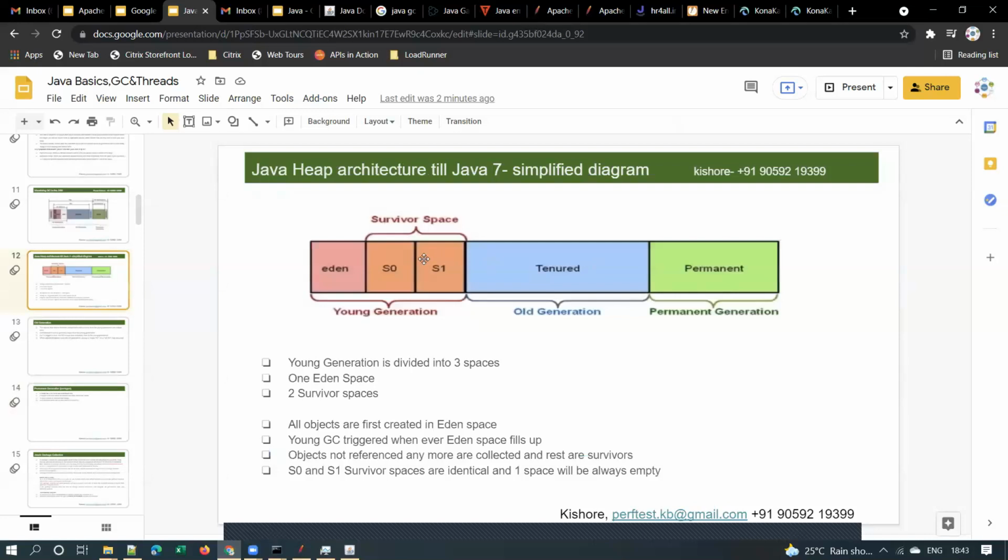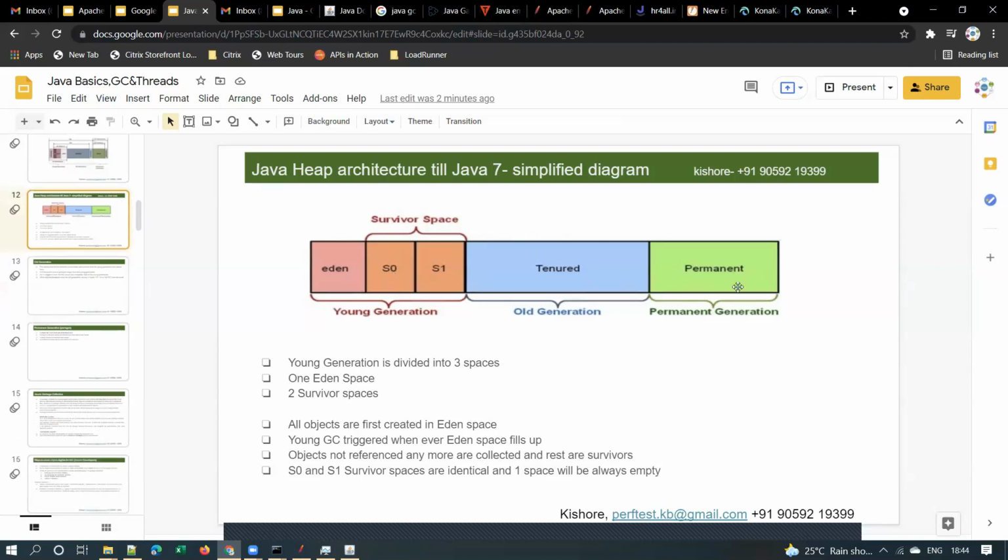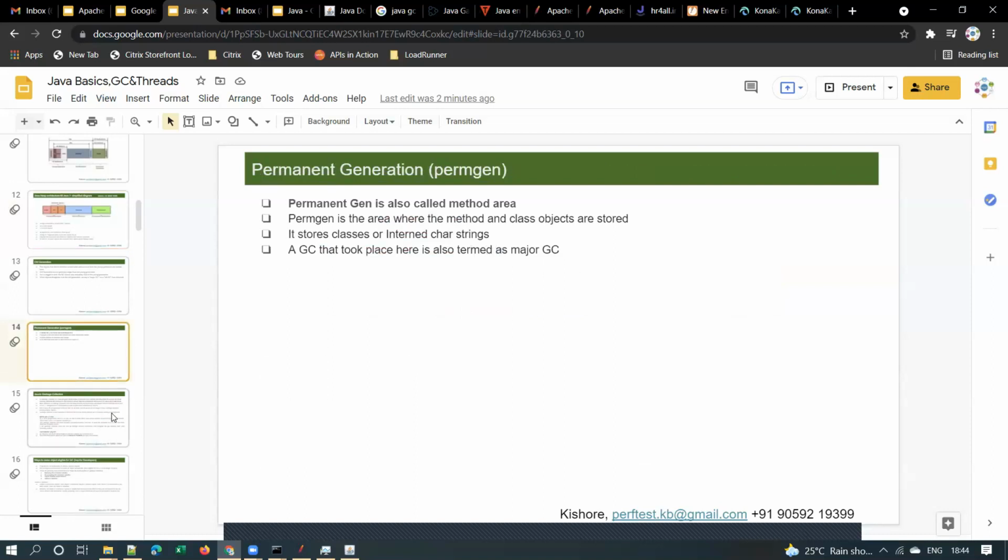Whenever a major GC happens, this memory also will be garbage collected. It will check for garbage objects which are no longer used, and those objects will be removed from the permanent generation space also whenever a major GC happens, right?